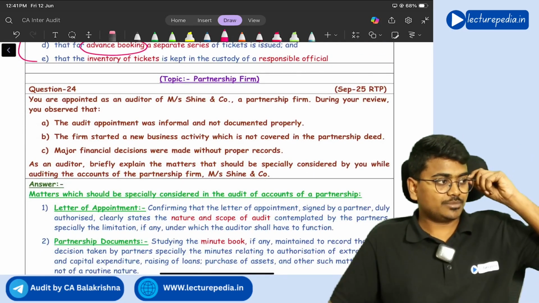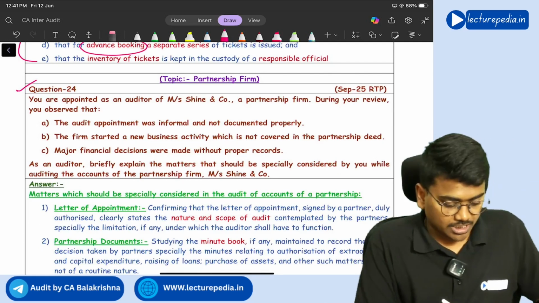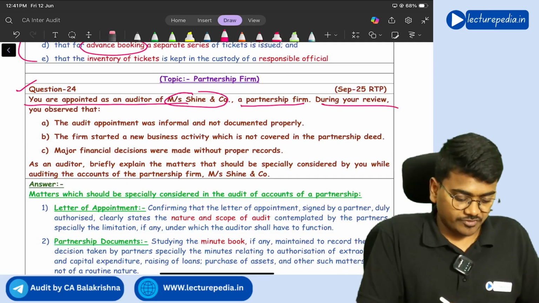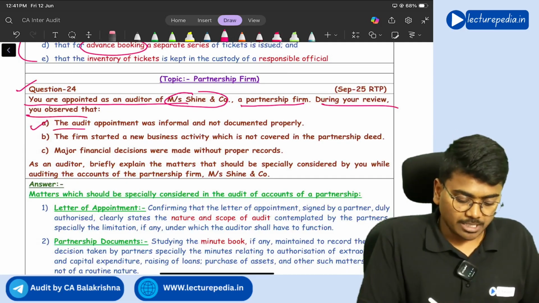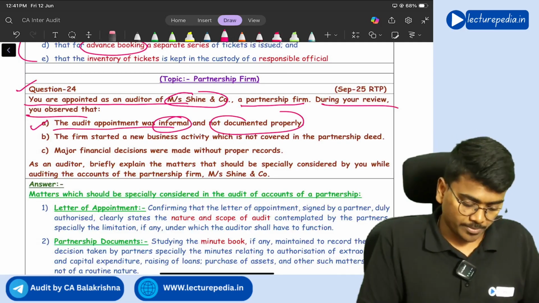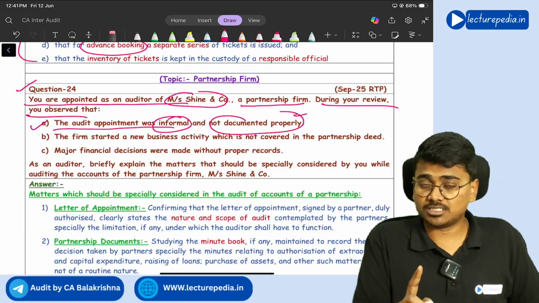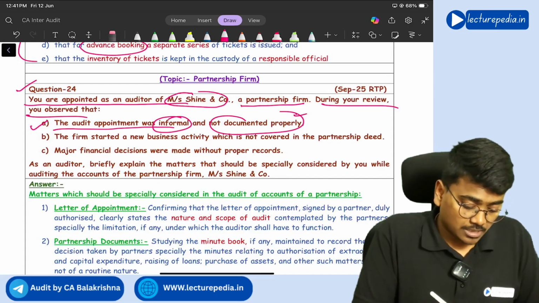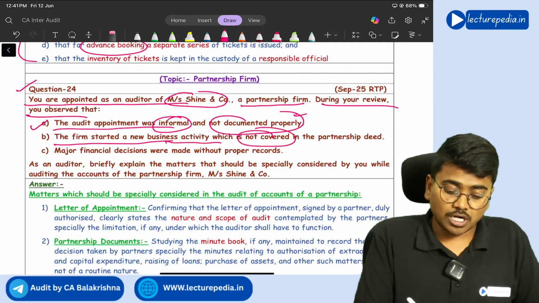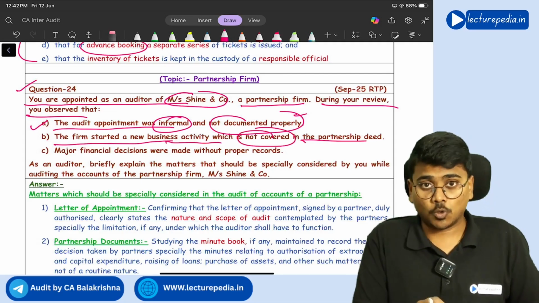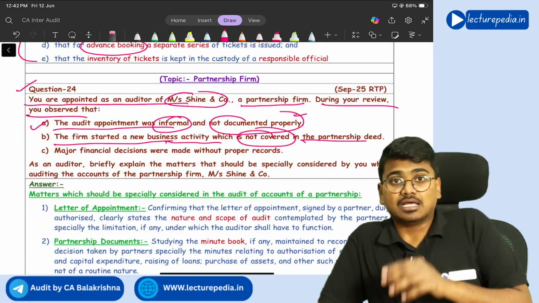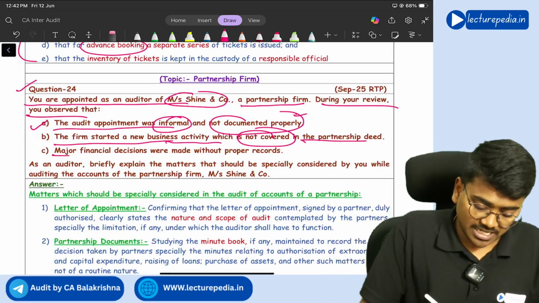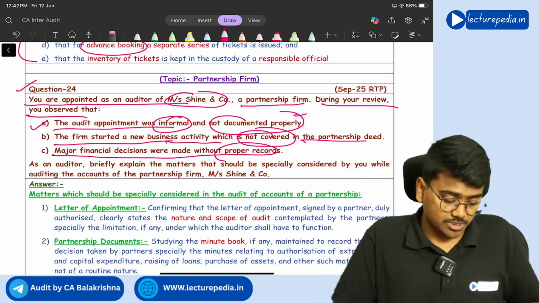Next, question number 24. You are appointed as auditor of Messrs. Shine and Co., a partnership firm. During your review, you observed that the audit appointment was informal and not documented properly, which is not correct. Appointment of an auditor should be properly documented, there should be an engagement letter, right? The firm started a new business activity which is not covered in the partnership deed. Can it do that? No. If you want to do any business activity, that activity should be permitted by the partnership deed. Understanding? Next, major financial decisions were made without proper records. It seems this is also not proper.